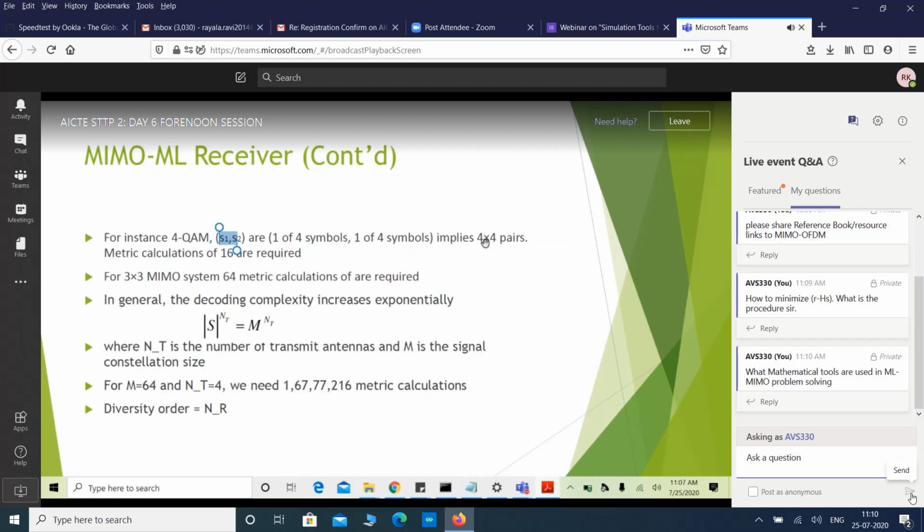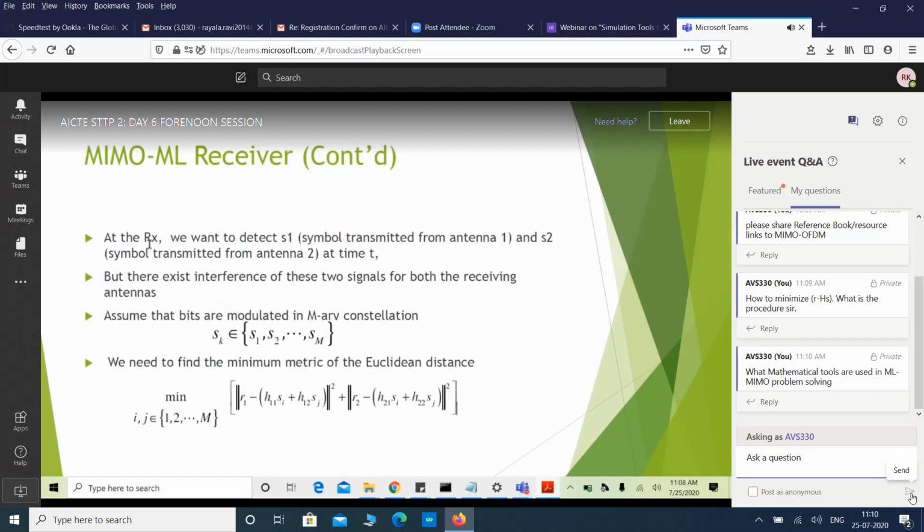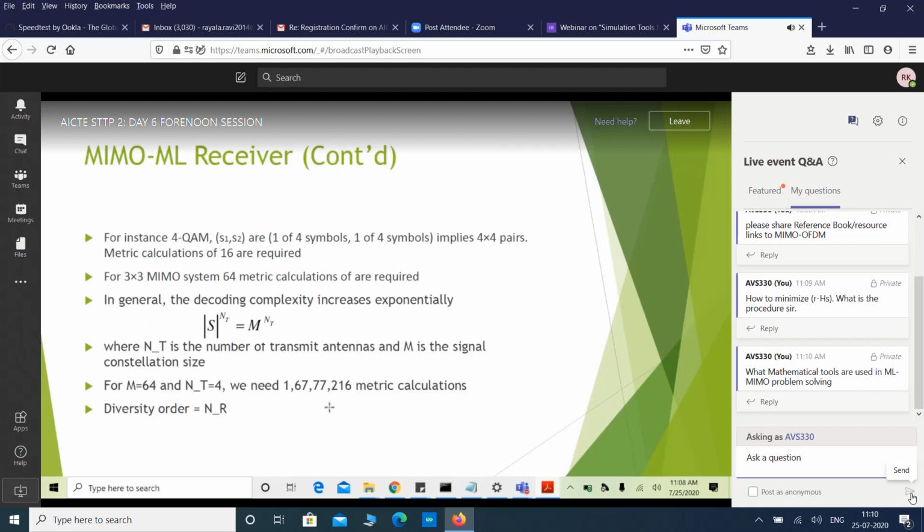We have 4 cross 4, that means 16 combinations are required. That means here we need to calculate 16 such metrics, and the metric that has the minimum value, take those Si and Sj. Okay, now for 3 by 3 we have how many combinations?